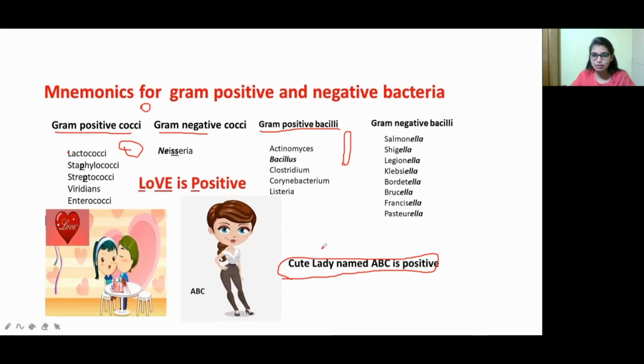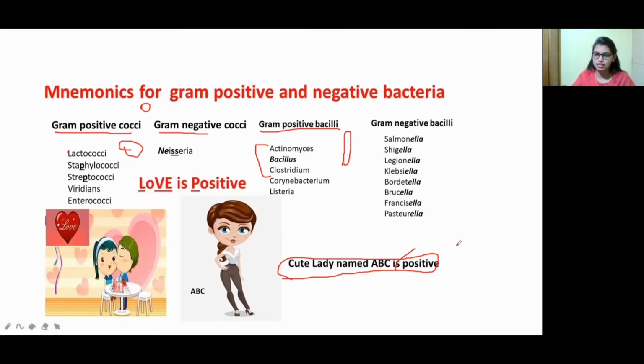So C is nothing but Clostridium and Corynebacteria. L is nothing but Listeria. And also this ABC: A is Actinomyces, B is Bacillus, and C is Clostridium, or Corynebacteria. And also the lady belongs to Listeria. And positive means it is gram positive bacilli, right? So that's why I put positive here.